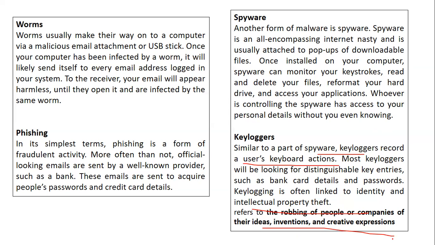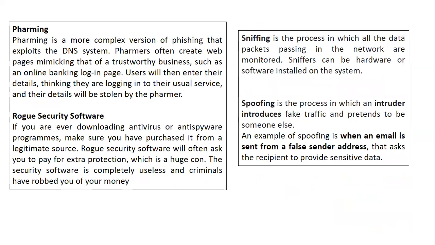Next is pharming. It is a complex version of phishing which exploits the system. It creates pages like trustworthy businesses, in the form of online banking. The moment you log in with your details, the details can be stolen.